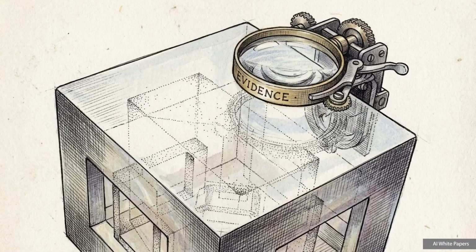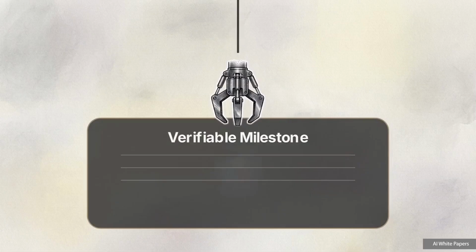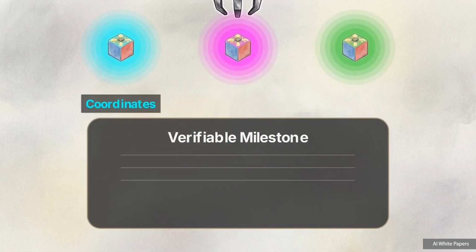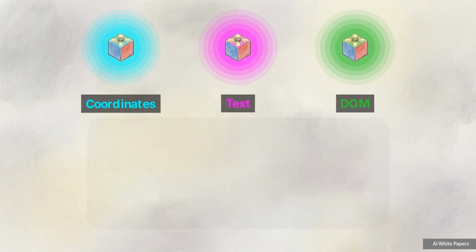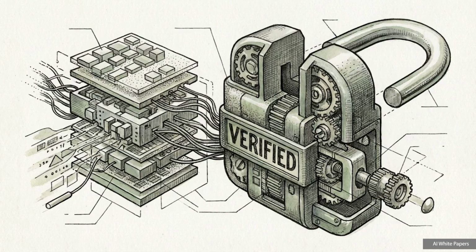With the problem separated into discrete steps, the system must extract the objective ground truth. The evidence extractor node executes a singular function, mechanically pulling observable data directly from the environment, including screen coordinates, interface text, and the document object model. This removes subjective guesswork, relying purely on the raw structural state of the user interface. A strict operational rule is enforced here. A milestone cannot be considered achieved without the specific, verifiable proof of the interface state.